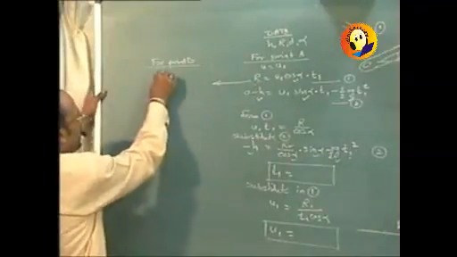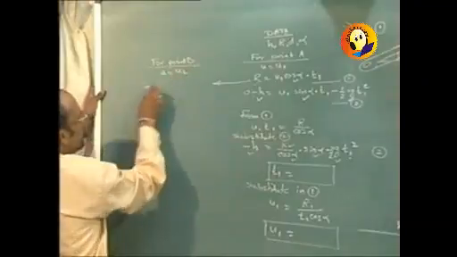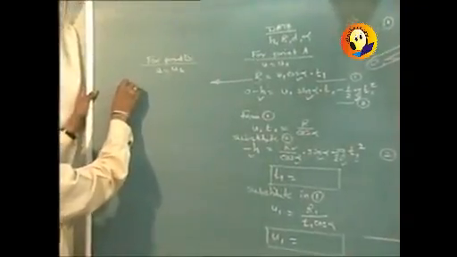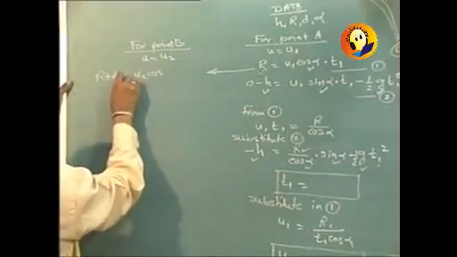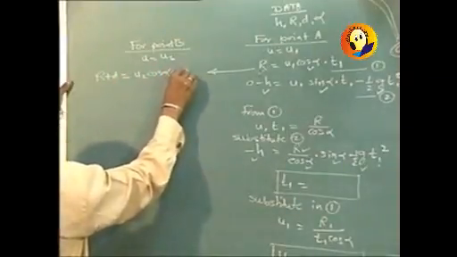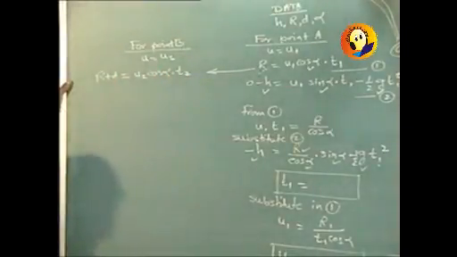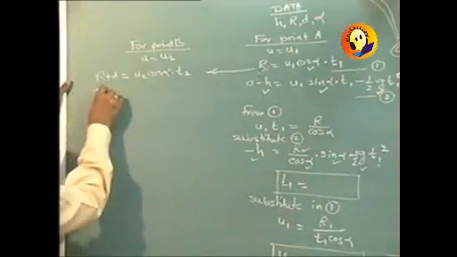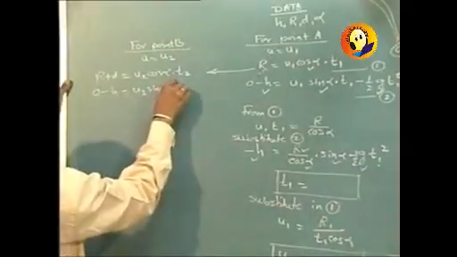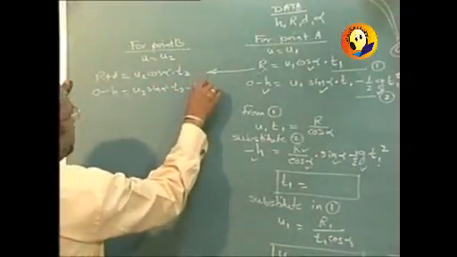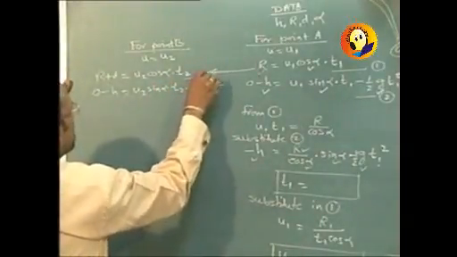So if we consider the velocity as u2, then r plus d is equal to u2 cos alpha into t2. This is the first equation, and then 0 minus h is equal to u2 sin alpha into t2 minus half g t2 square is going to be the second equation.